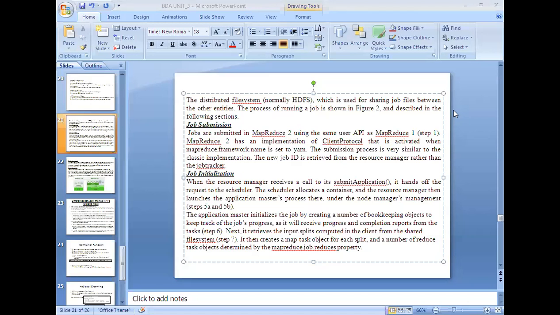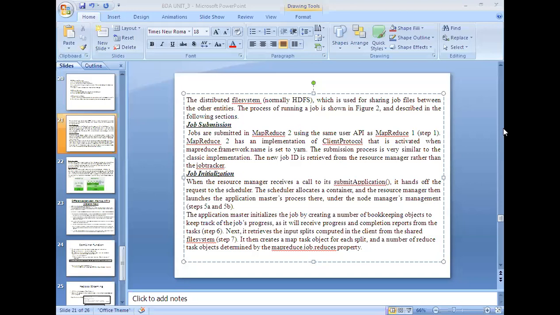The way we submitted before, we can submit here also. It has an implementation of the client protocol that is activated when the MapReduce framework name is set to YARN. So we need to set the name in the same way, as we saw in the driver code in the last example.